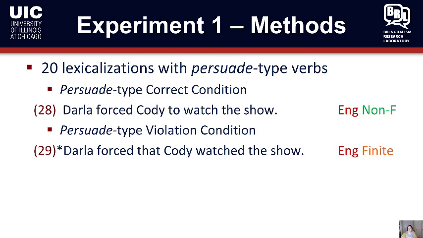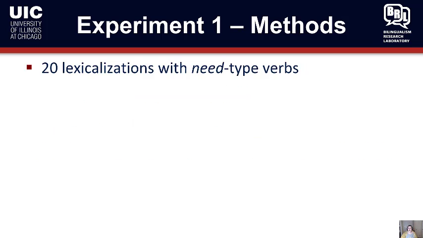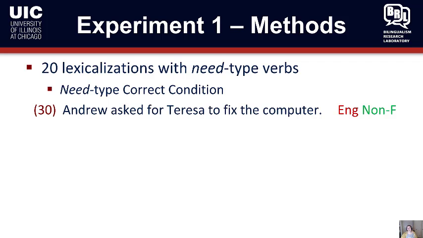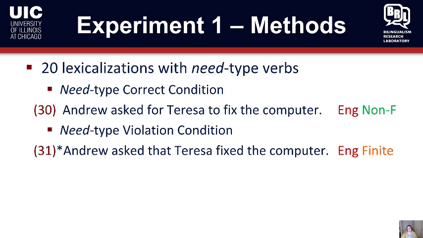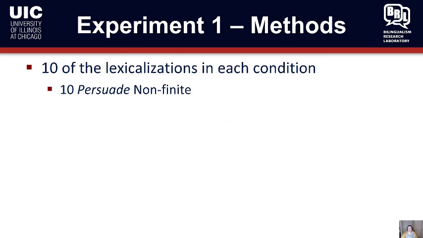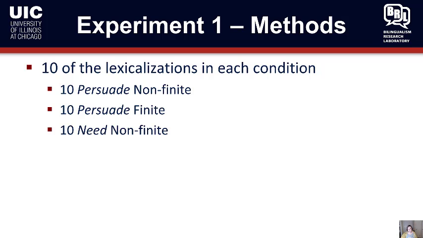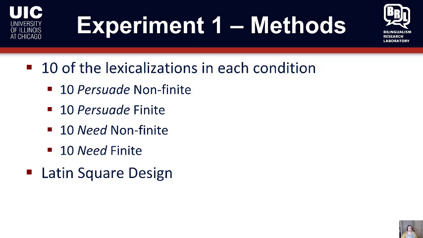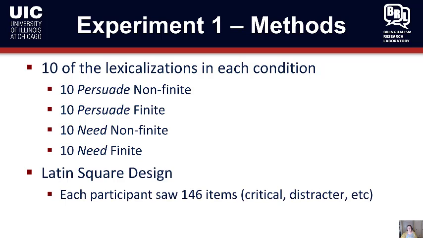Darla forced that Cody watch the show. Similar thing was done with the need type verbs. Andrew asked for Teresa to fix the computer, and Andrew asked that Teresa fix the computer. And so participants saw 10 of each in each condition. So 10 persuade non-finite, 10 persuade finite, 10 need non-finite, 10 need finite in a Latin square design, and they each saw 146 items, including critical items, distractors, etc.